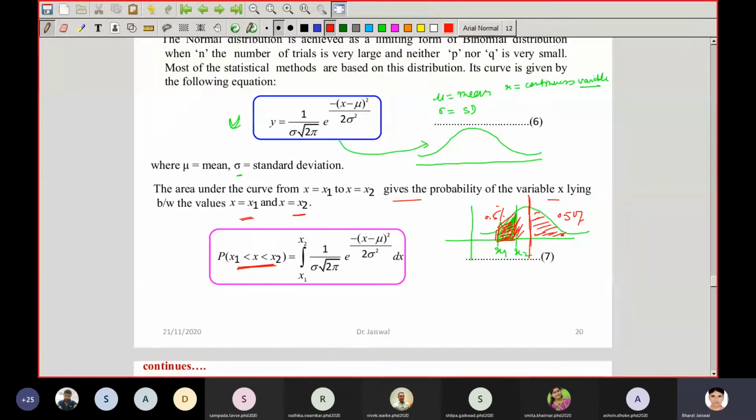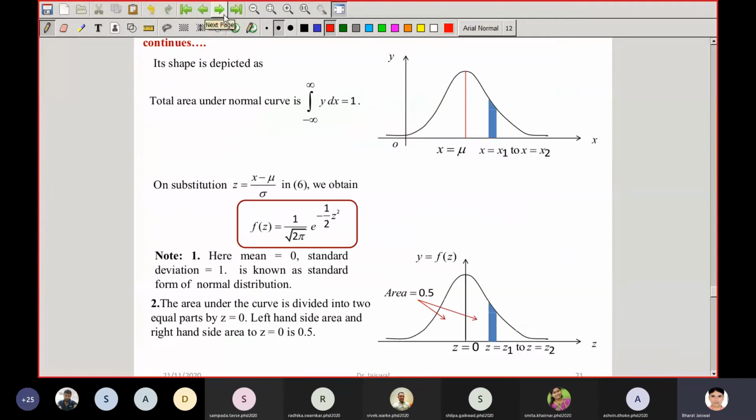Since the curve is symmetric, for negative values we calculate with the corresponding positive values, because the area will be the same. So instead of integrating this integral, we use the table. I will show the table later on.